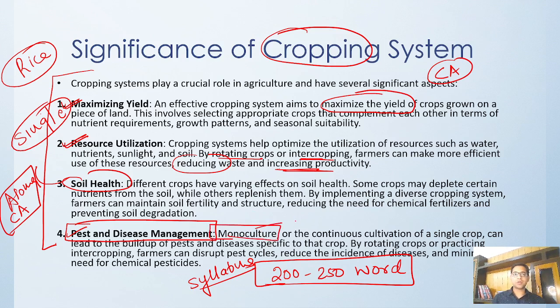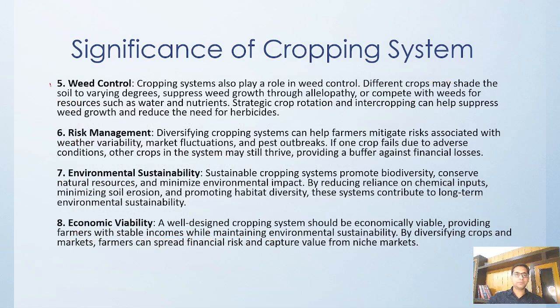Because monoculture means you are growing the same crop all the time, it leads to the building up of pests and diseases. By rotating the crop, we disrupt this cycle of the pest. It has been visible throughout the world that if you do crop rotation, fields are much less prone to disease attack.